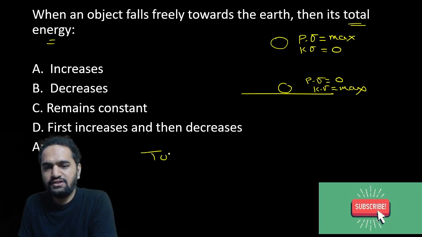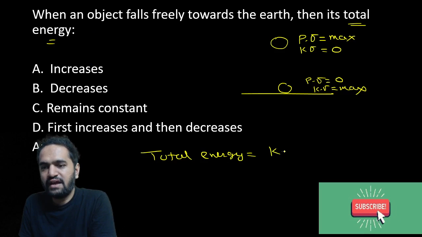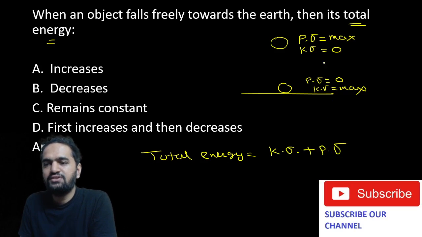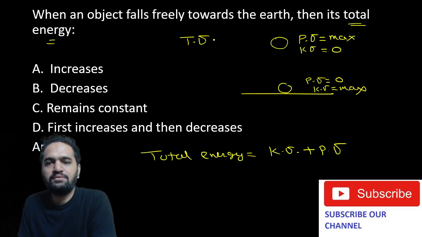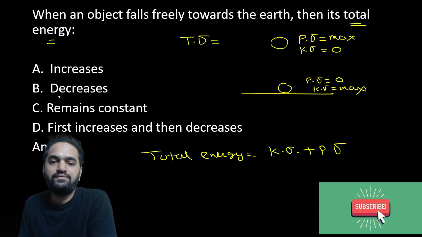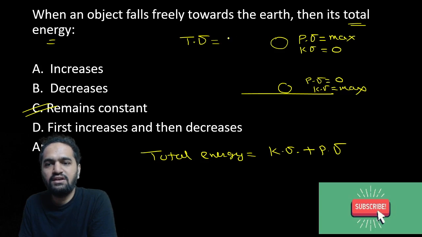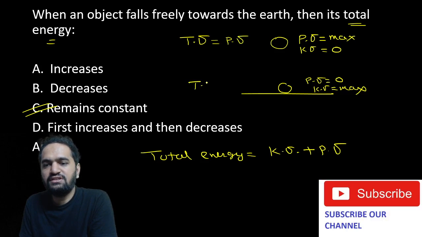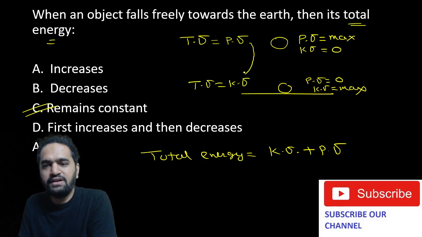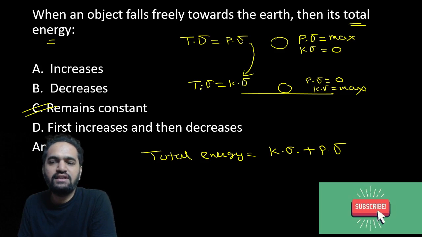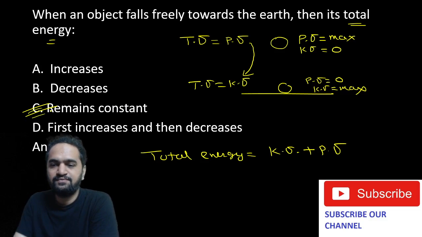Now the formula for total energy is nothing but mechanical energy, that is the addition of kinetic energy plus potential energy. As total energy remains the same in both the cases, the answer is going to be that it remains constant. Total energy in the first case is potential energy, and total energy in the last case is kinetic energy. So basically you can just say potential energy has completely converted to kinetic energy. That is what exactly we want to infer from our question. So the answer is remains constant.